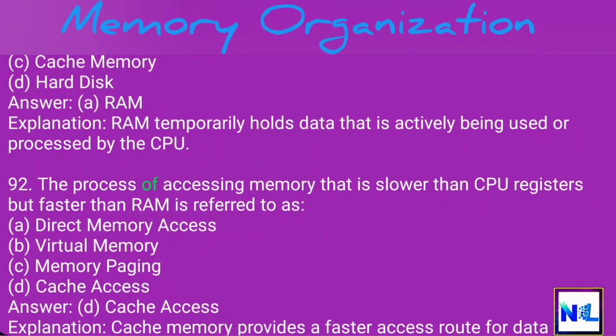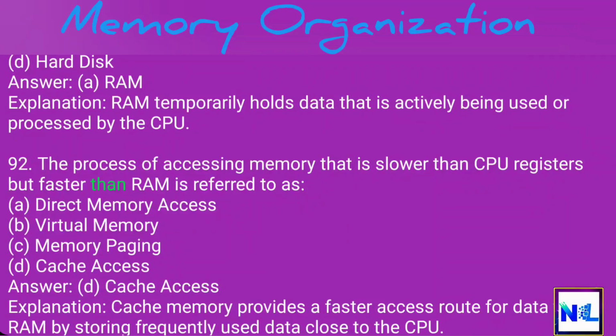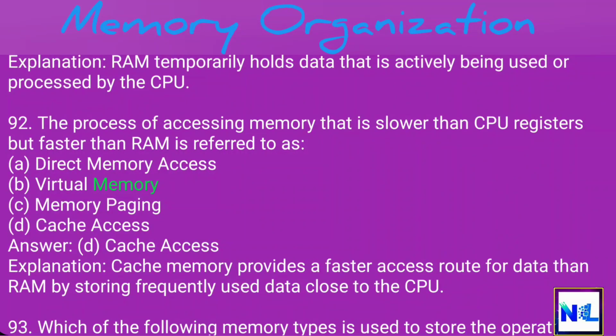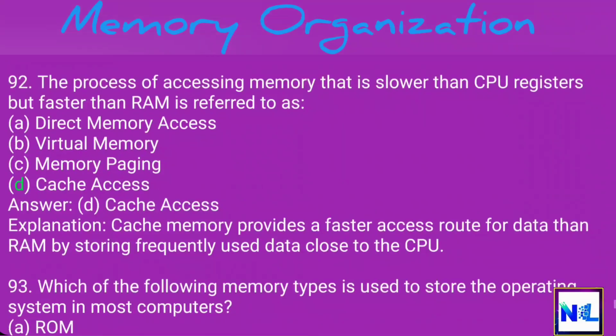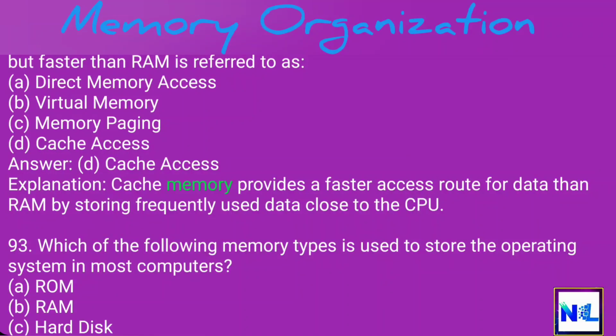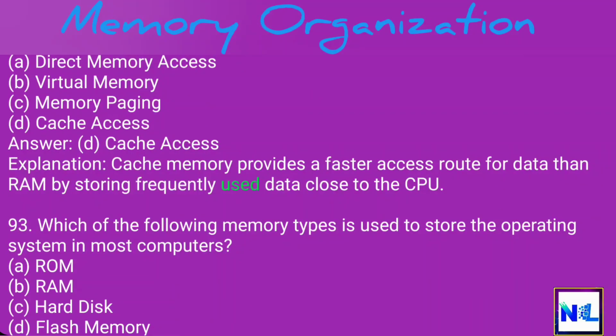92. The process of accessing memory that is slower than CPU registers but faster than RAM is referred to as A. Direct memory access. B. Virtual memory. C. Memory paging. D. Cache access. Answer. D. Cache access. Explanation. Cache memory provides a faster access route for data than RAM by storing frequently used data close to the CPU.